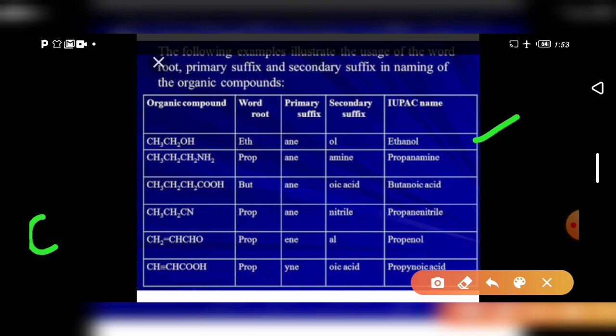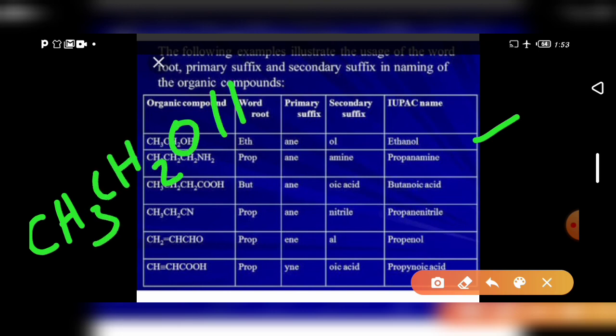CH3, CH2, OH. How many carbons? This one carbon and this one carbon, so only 2 carbons. As I already said, 1 carbon means meth, 2 carbon means eth. Here the root word is eth.